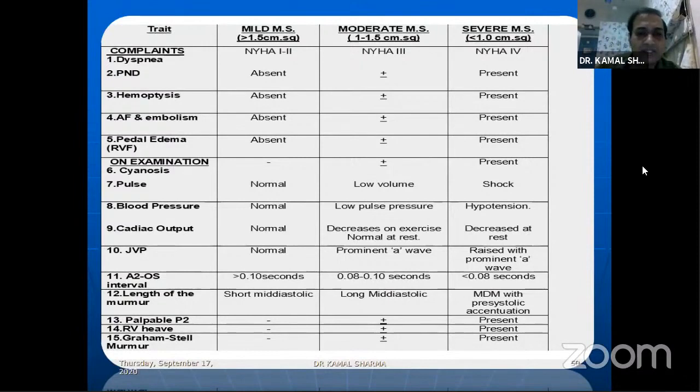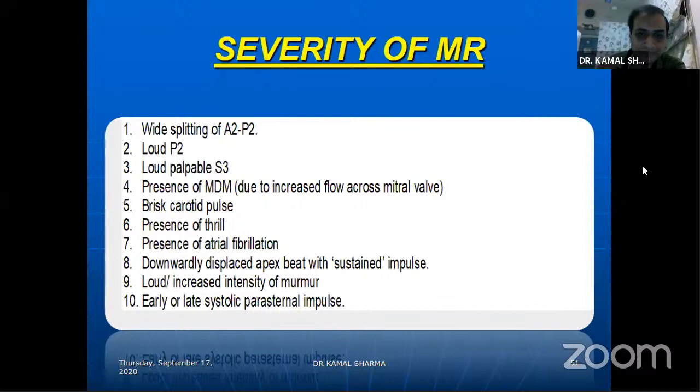So low volume pulse, narrow pulse pressure, low cardiac output, JVP which has prominent A waves, short A2 OS interval, long mid-diastolic murmur, palpable P2, Graham Steell murmur, and presence of RV heave, all are features of severe mitral stenosis.